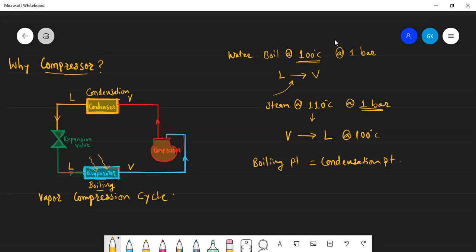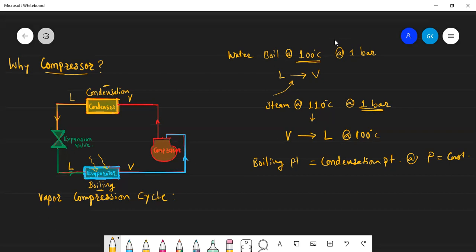So in the evaporator there is boiling, and in the condenser there is condensation. Both are the same, but under what condition? Pressure is constant. Clear? Now let us take an example of a refrigerant, any refrigerant, with random values.